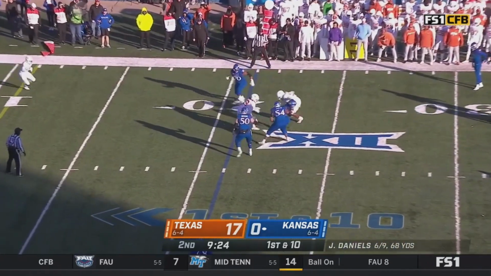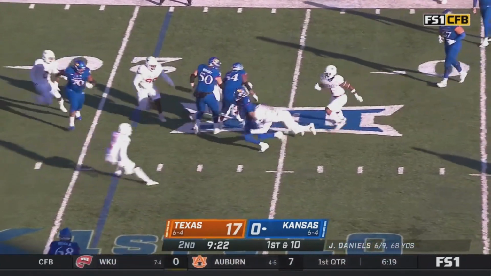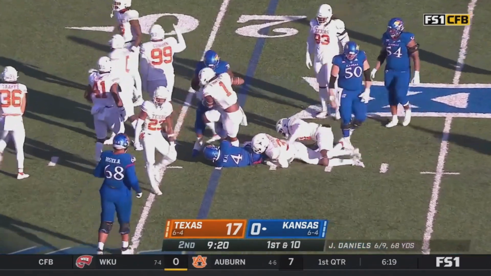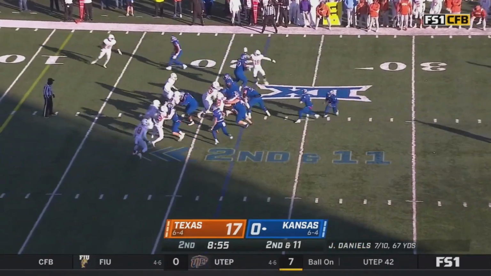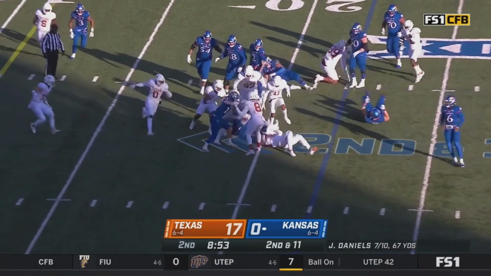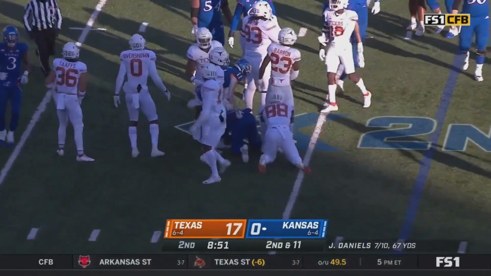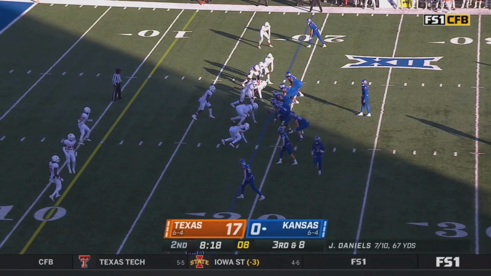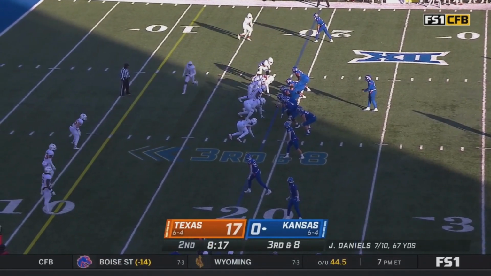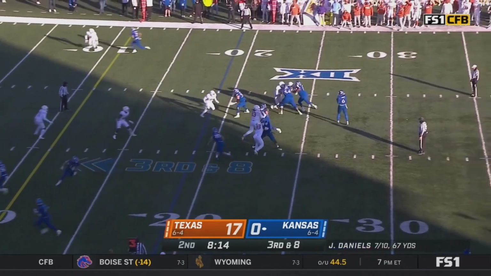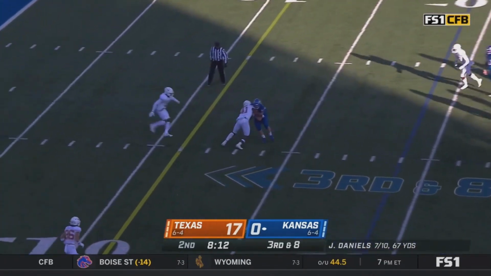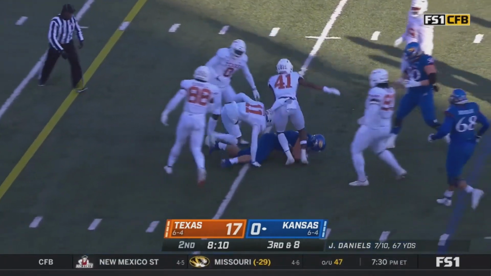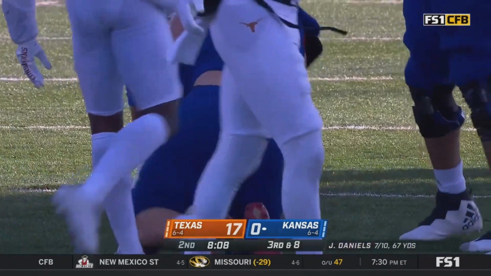Daniels set up the screen. Neal gets away from the first and the second, and then is ducked from behind. A loss of 1. Over 100 combined. Neal surges past the 20, looking to get on the board. Texas showing a 0 blitz, no help pressure. Daniels on 3rd down. Over the middle, Fairchild again. Trying to keep the legs moving. He's going to come up 1.5 yards short.